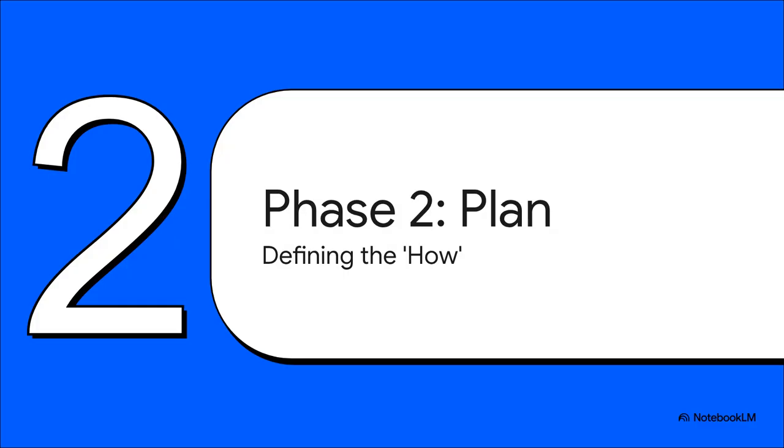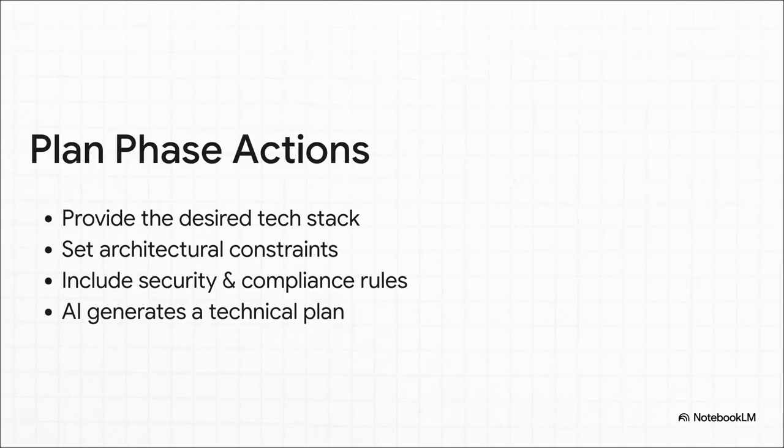Okay, so once you've nailed down the what, it's time to figure out the how. And that all happens in phase 2, the plan phase. This is where we finally get technical and start laying out the architectural blueprint. This is where you give the AI the lowdown on your tech stack, any constraints you have, and of course, any important rules around security or compliance. The AI then takes all of that and builds a complete technical plan that follows all your rules, making sure the code it writes will actually fit into your world.